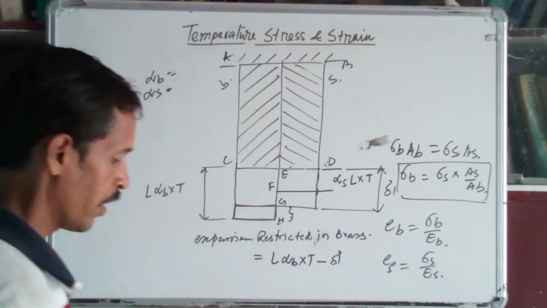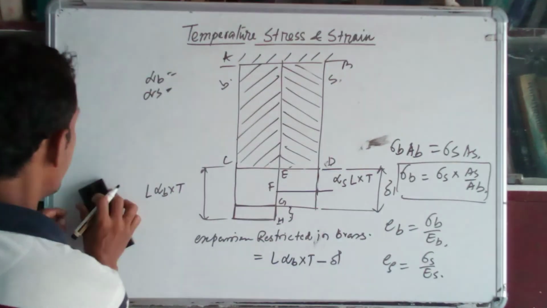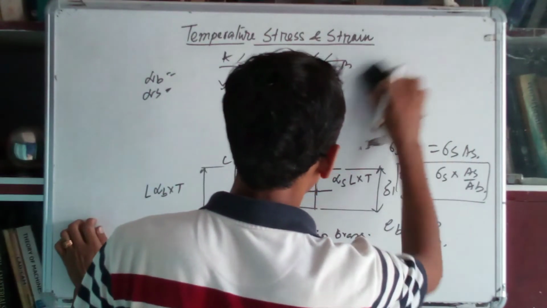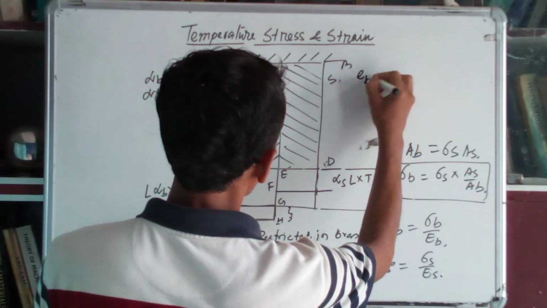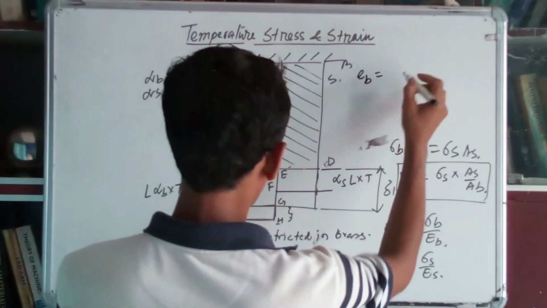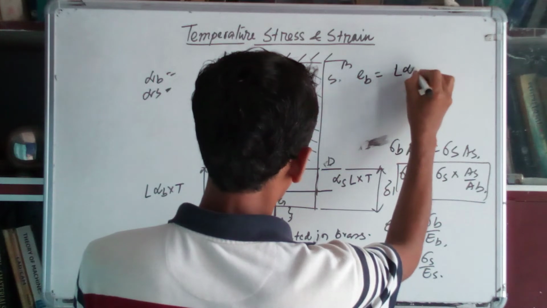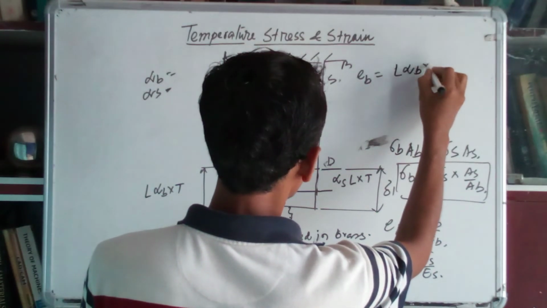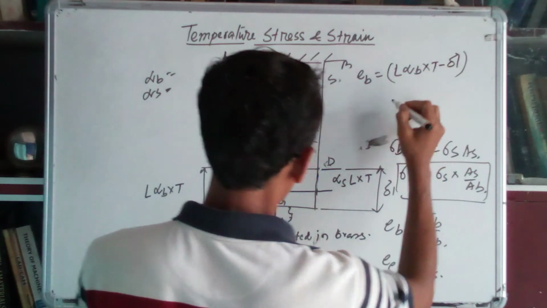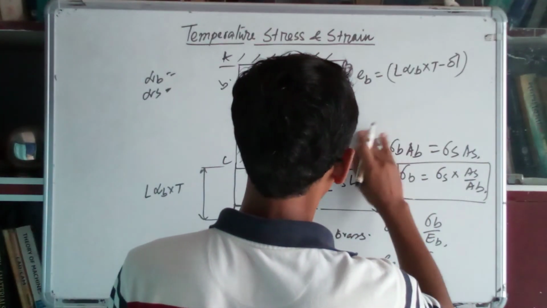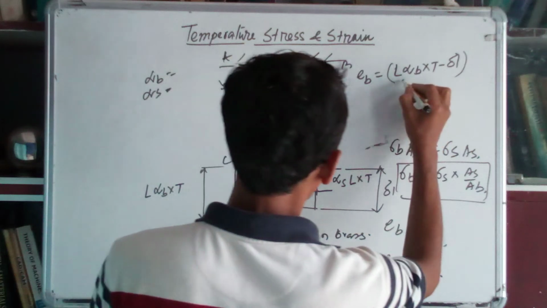Okay. Now, the thermal strain in the brass, Eb, is equal to L into alpha b into T minus del L by the original length.